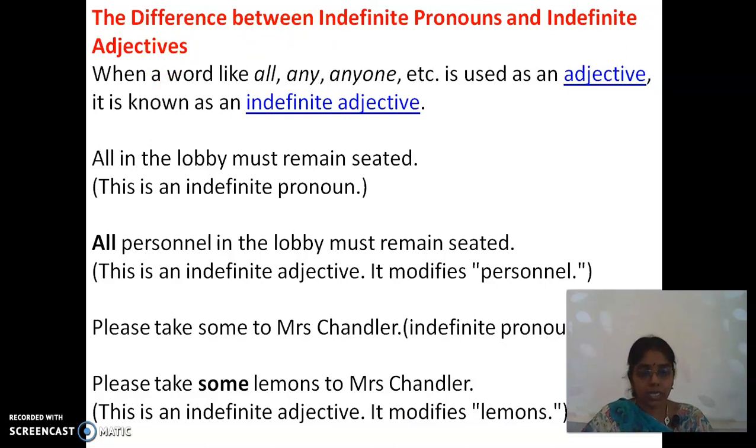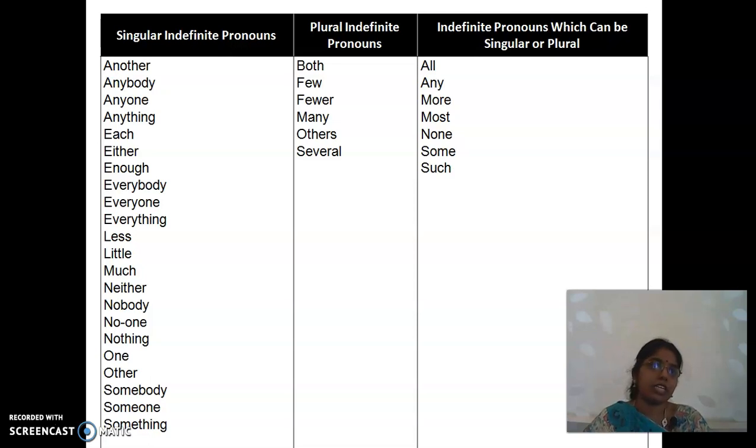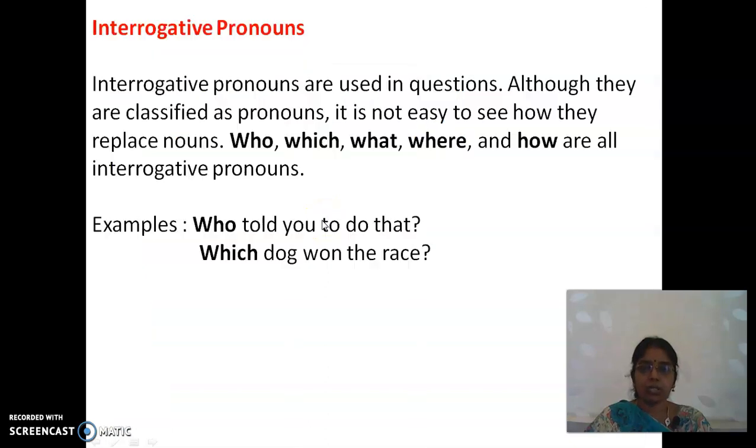Whenever we are saying a sentence, so if some is here: please take some lemons to Mrs. Chandler. Some here acts as an indefinite adjective because the nearby noun is lemons. It is adding something extra to the noun lemons. So it is called an indefinite adjective. Right? So take care of that. Are indefinite pronouns singular or plural? Sometimes it will be singular, sometimes plural, and some words will be both. So examples are given here. Just go through these examples.